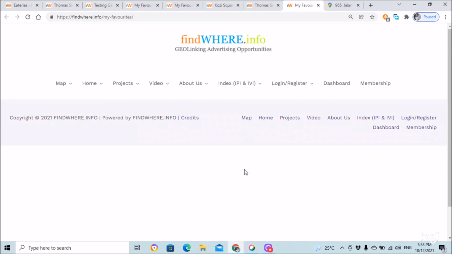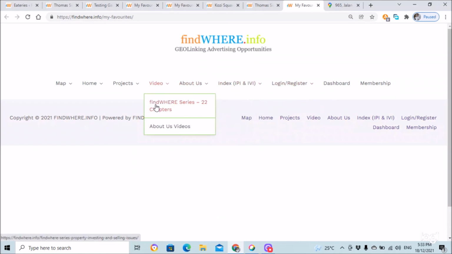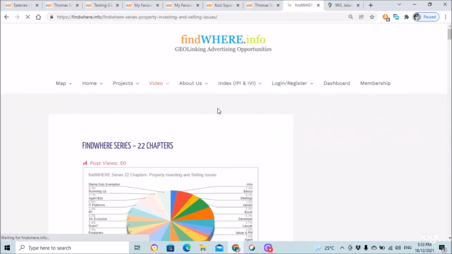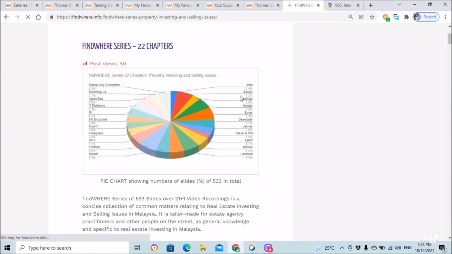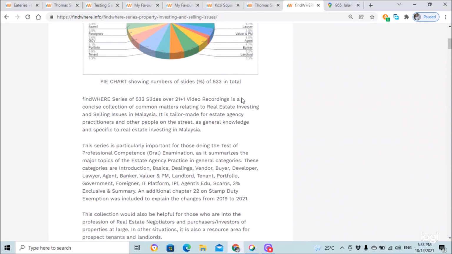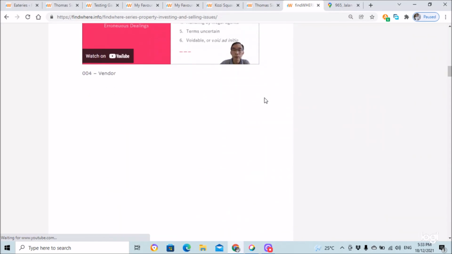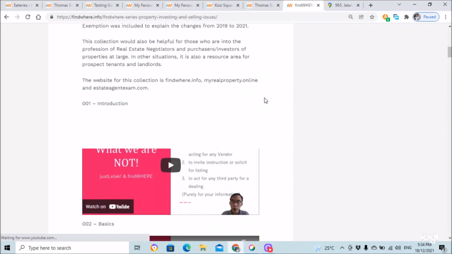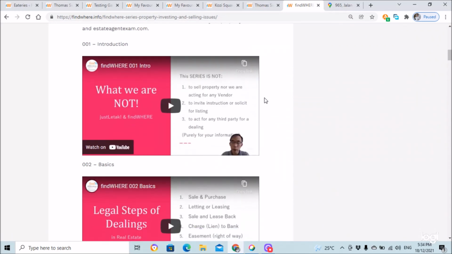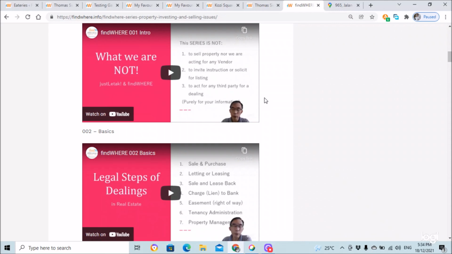Now before I forget, there is a section for more knowledge-based sharing. Currently there are 22 chapters. Previously it was 21 chapters, and there are 21 plus 1 video recordings in the website for those who are into studying, as well as for those interested in more detailed areas of real estate investment and selling of properties.